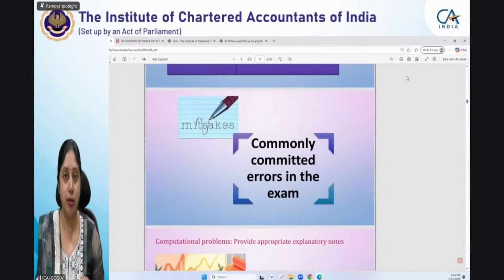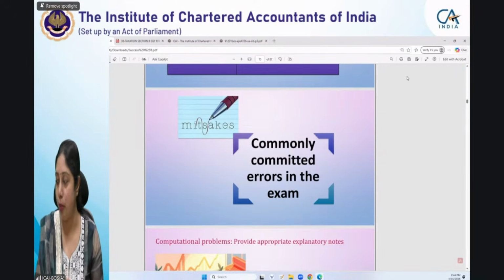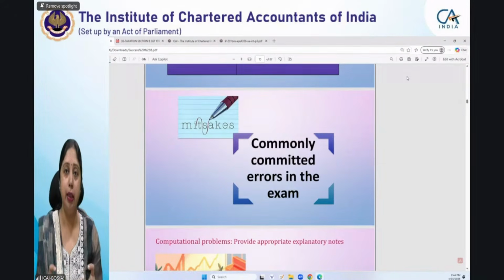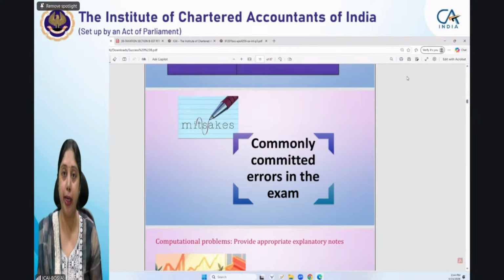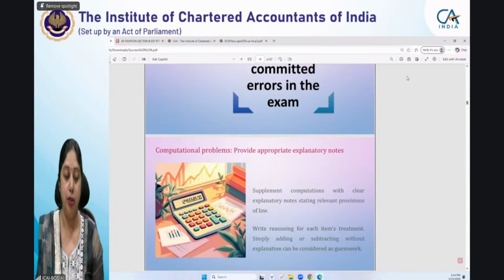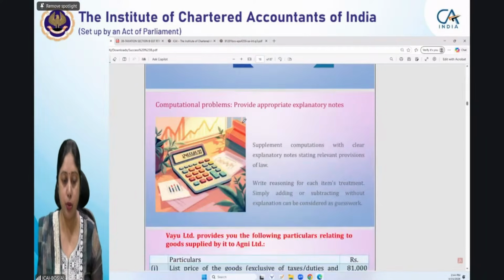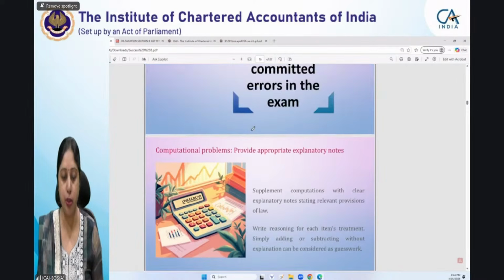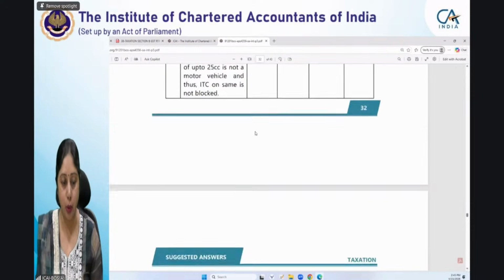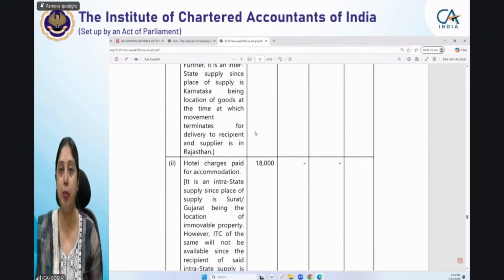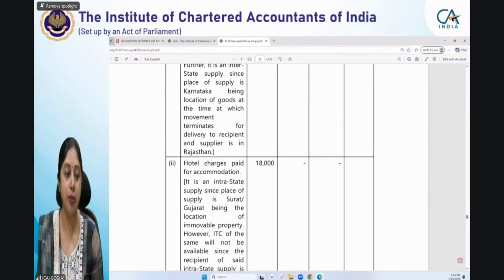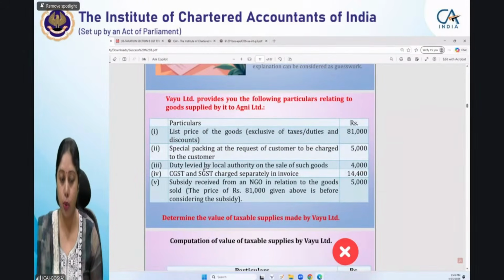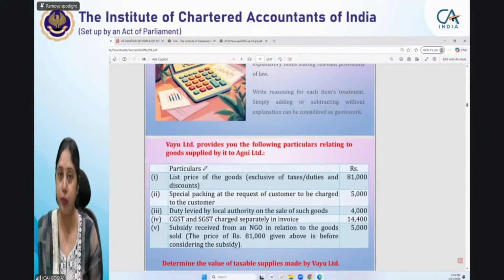Now we come to the most important section of this session, that is commonly committed errors. That contains the questions where you will get an idea how you have to present your answers and what are the errors which students generally commit, which you do not have to commit. So I will take in some of the technical questions also, this error which generally students commit. First of all, the computational problems. Now in computational problems, as I already discussed at length, reasoning has to be given. I have shown you an example also of how reasoning has to be given, which can be referred from the suggested answers, as well as I have taken an example to show you how we generally present the answers.